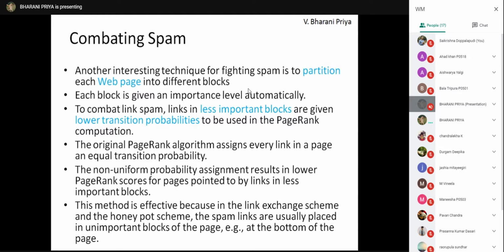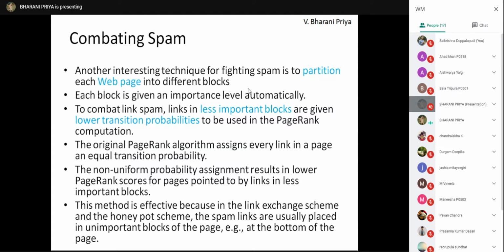For example, mostly the spammers will add the spam terms in the body of the web page, because in the body you can add more terms rather than in the title or meta tag.